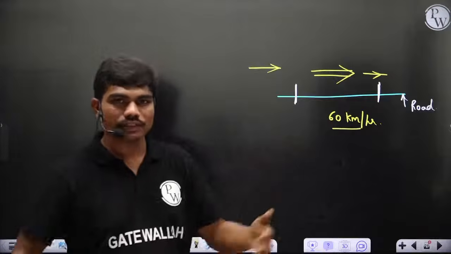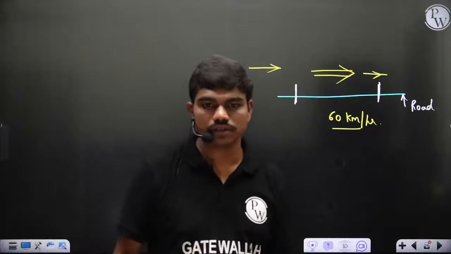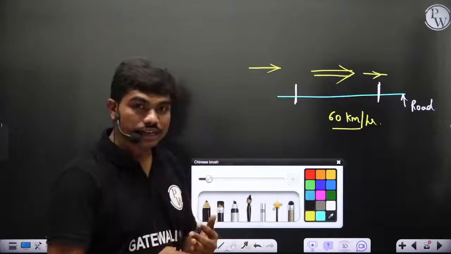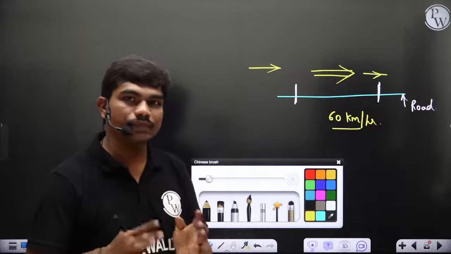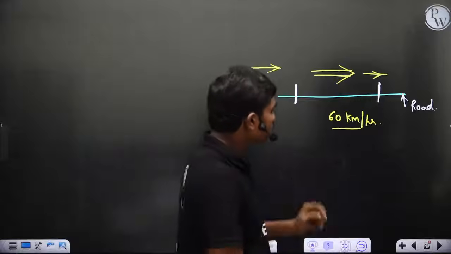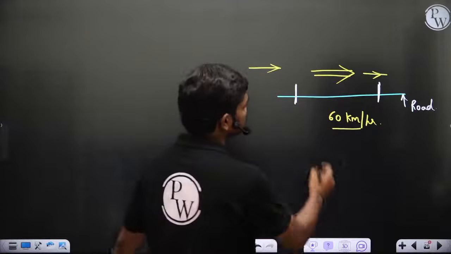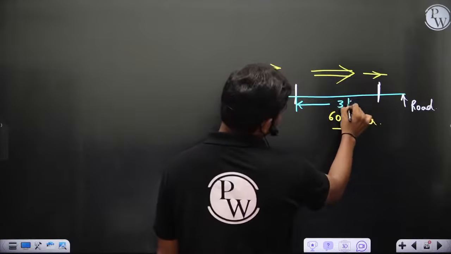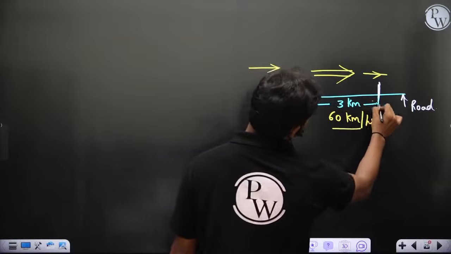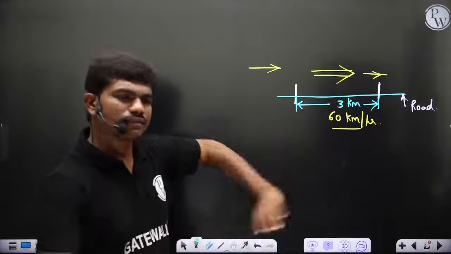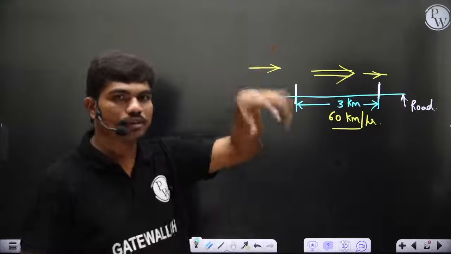This is the technique which is followed in general by traffic police and all, but rather than doing this, if they follow a different technique, 90% of the population would get fined. You know what the technique is? I'll tell you. Look, if this is 60 kilometers per hour, and let's say the distance between these two is 3 kilometers. Let's say in a 3 kilometer gap they have put 2 speed guns. Instead of putting these speed guns, forget about the speed gun business. Just put 2 cameras.